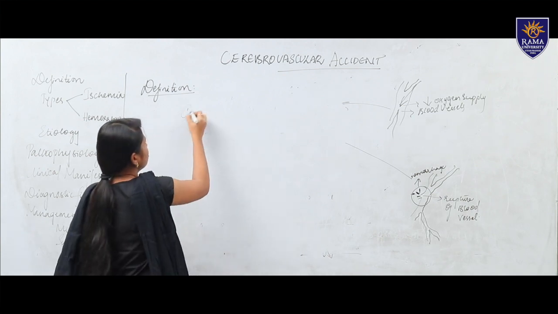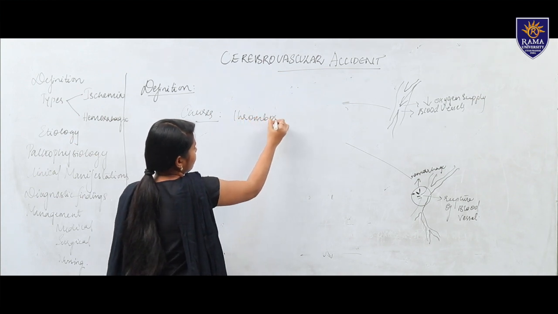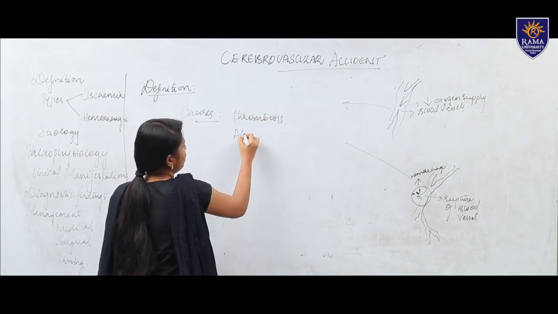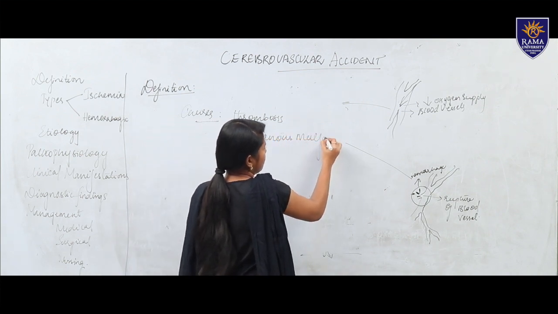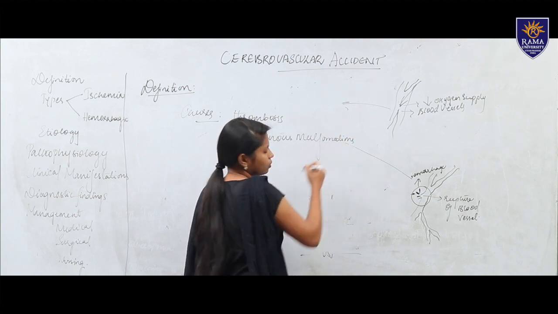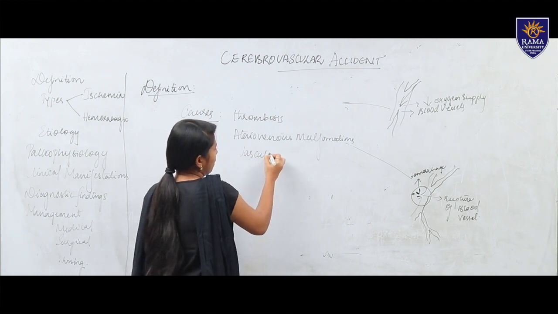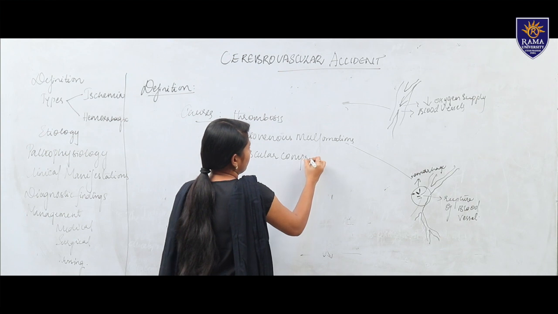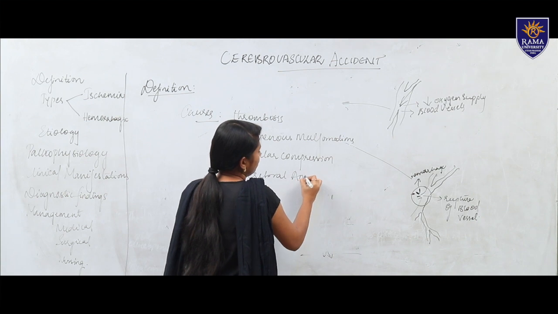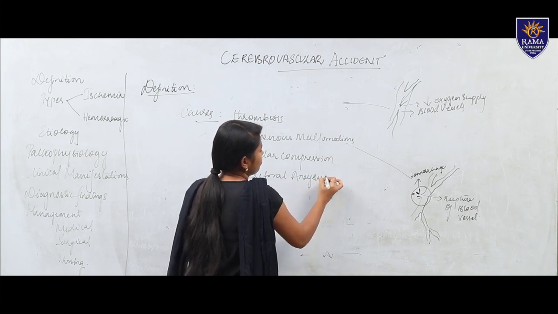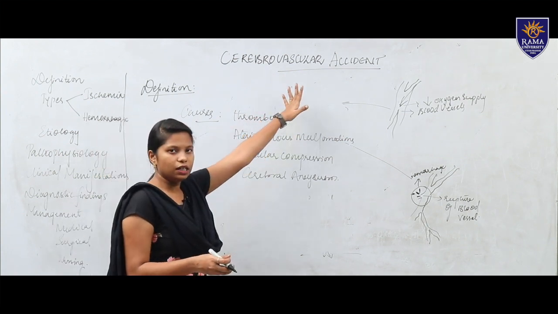Some of the causes are thrombosis, then we have arteriovenous malformations, then we have vascular compression, and cerebral aneurysm. So, these are some of the causes which affect the CVA and cause a stroke.